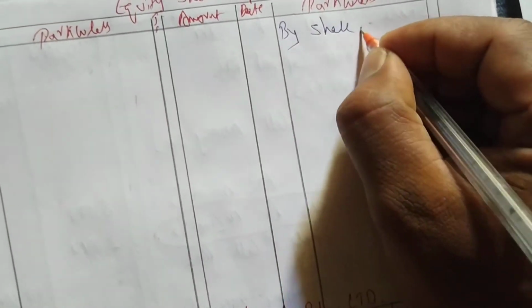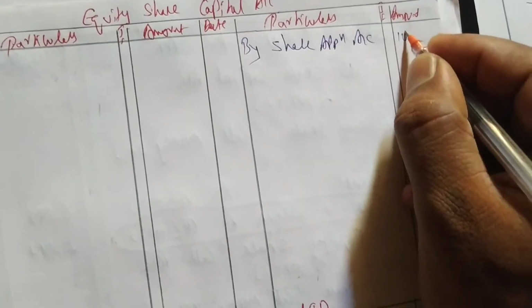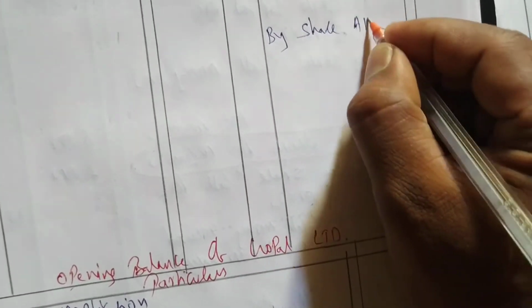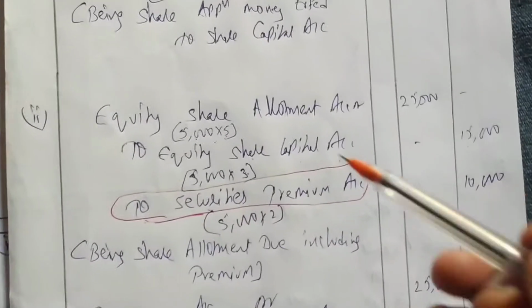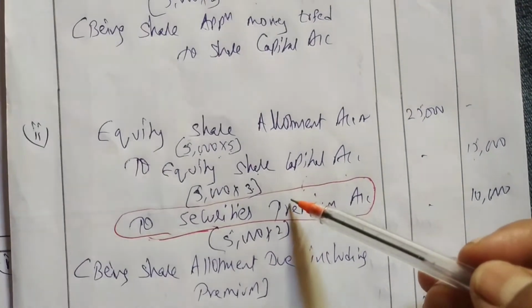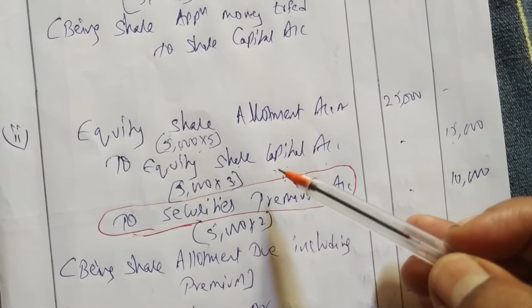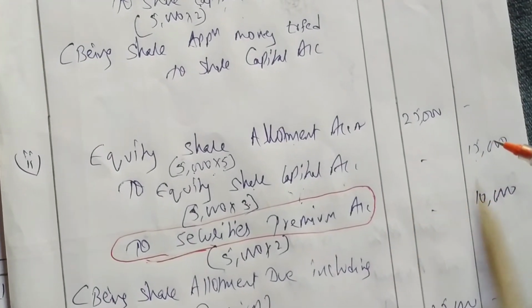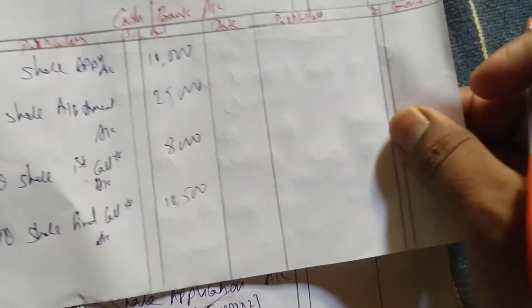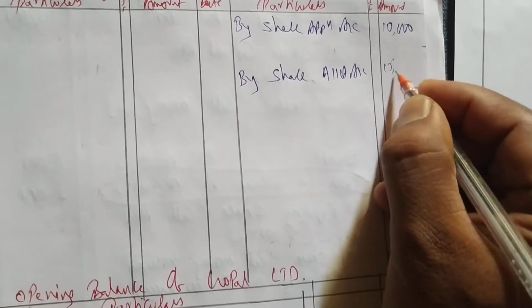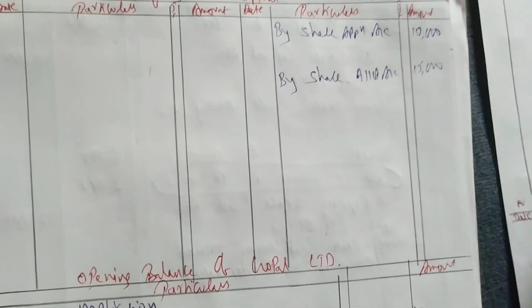By share application account. How much we have to receive on application? 10,000 is there, we have written. Next we have to write by share allotment. Allotment is how much here? Allotment is here. How much we are having share allotment? Share capital we are having here. Write difference of this, and amount will be 15,000. The amount is here 15,000. We have to write 15,000.